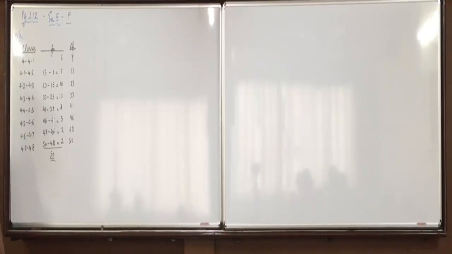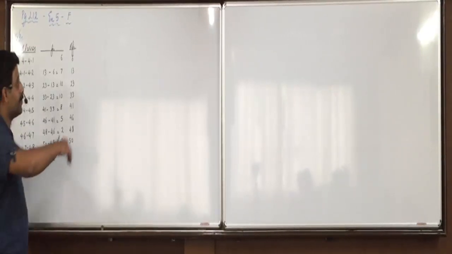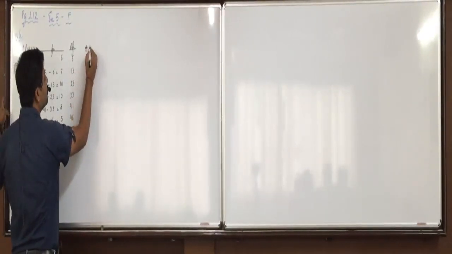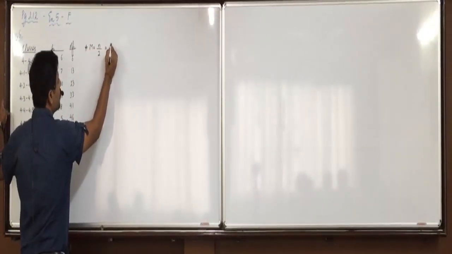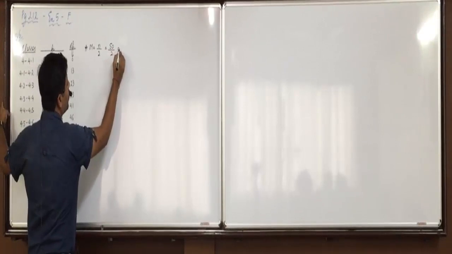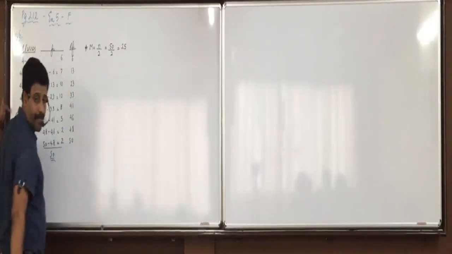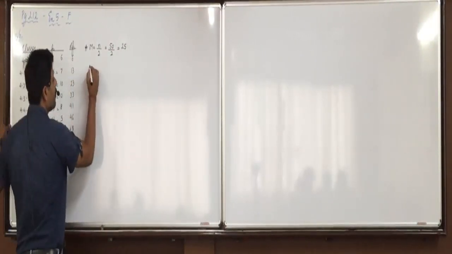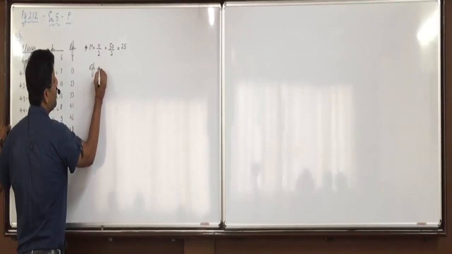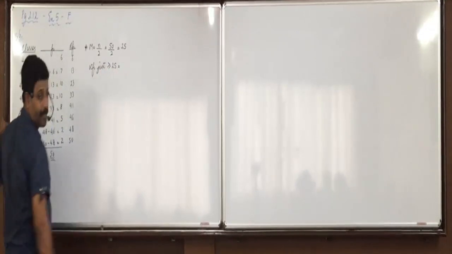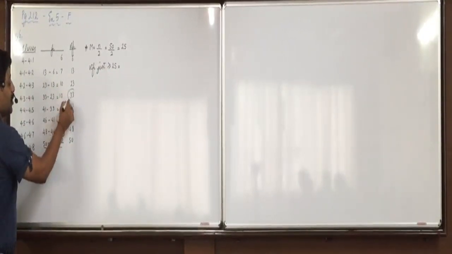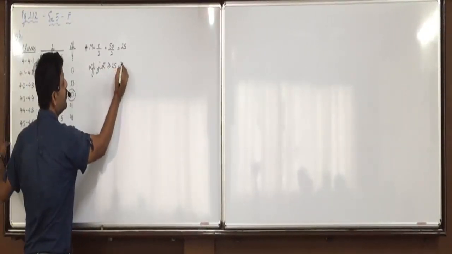Okay? So, Bamsa, first step, median. N by 2 equals 50 by 2 equals 25. CFI just greater than or equal to 25 is 33. Can you all see this?